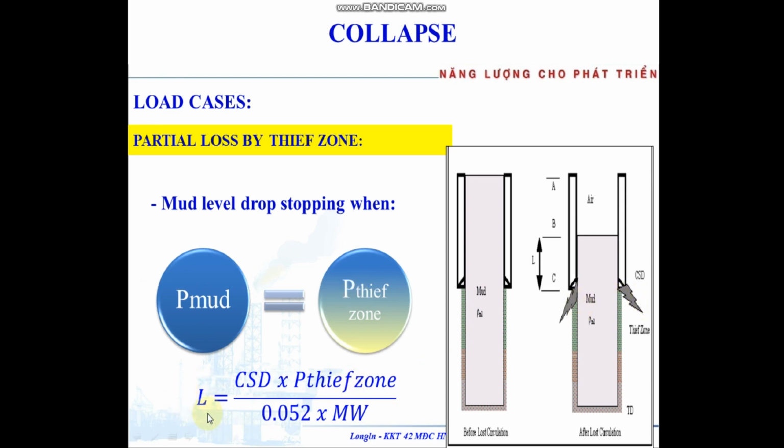This L is the length here, which we determine by the equation: casing depth multiplied by the pressure of the thief zone, divided by 0.052, divided by the mud weight.